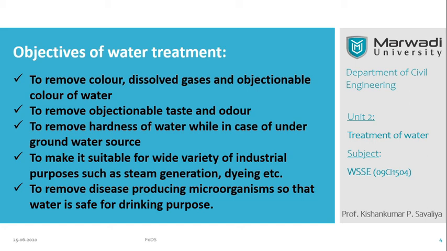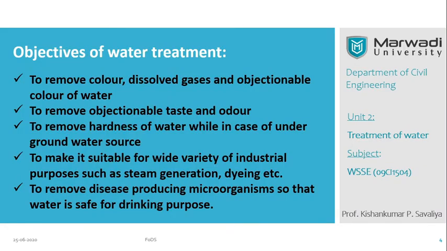So if you find any kind of taste, bad odor, that means smell, or color, you instantly remove that. Basically the objective of water treatment is to remove the color, dissolved gases and any kind of objectionable color of the water. Second point, water treatment is required to remove the objectionable taste and odor.